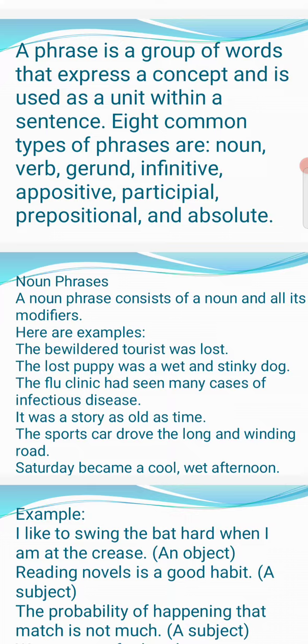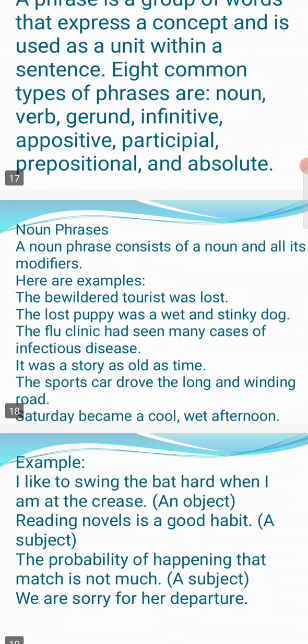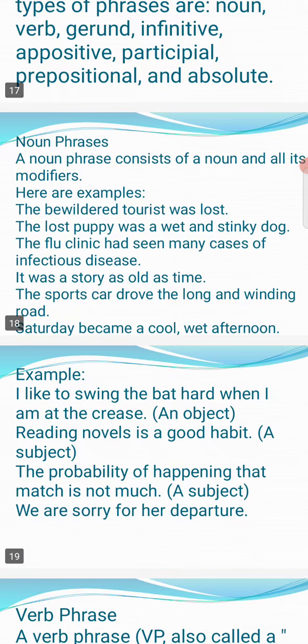That is called a phrase. Now, there are 8 types of phrases: noun, verb, gerund, infinitive, appositive, participle, prepositional, and absolute. These are the 8. But the 5 common kinds of phrases are noun phrases, adjective phrases, verb phrases, adverb phrases, and preposition phrases. These are the 5 types of phrases that you have to know, starting with what a noun phrase is.